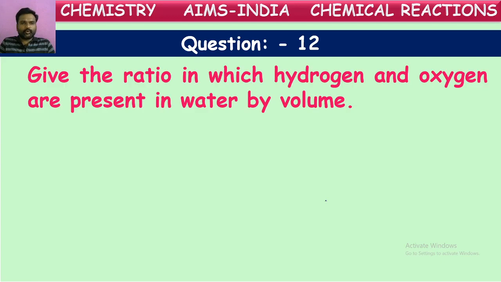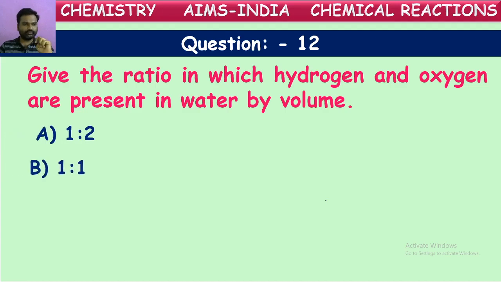Give the ratio in which hydrogen and oxygen are present in water by volume. So in which ratio do hydrogen and oxygen combine in the formation of water, by volume? We know the molecular formula of water, so based upon that we can give its volumetric composition. Let us see the options given.